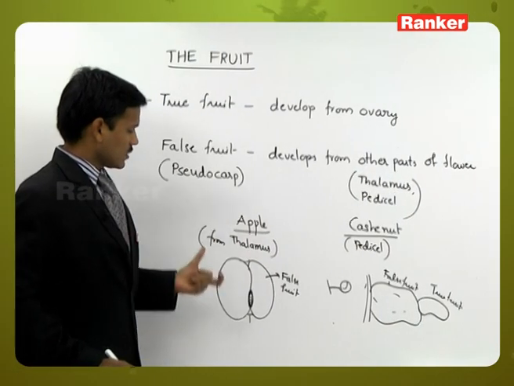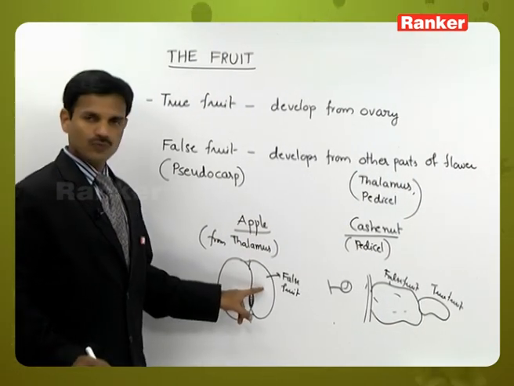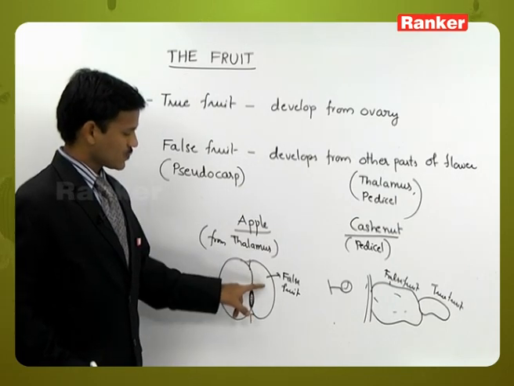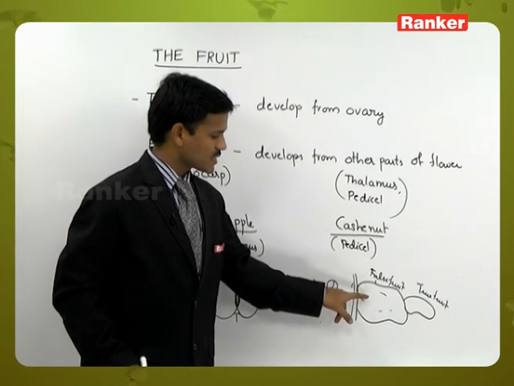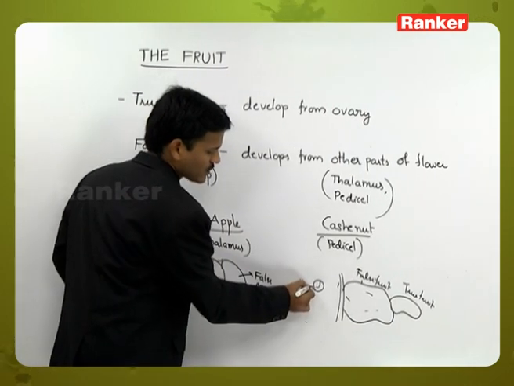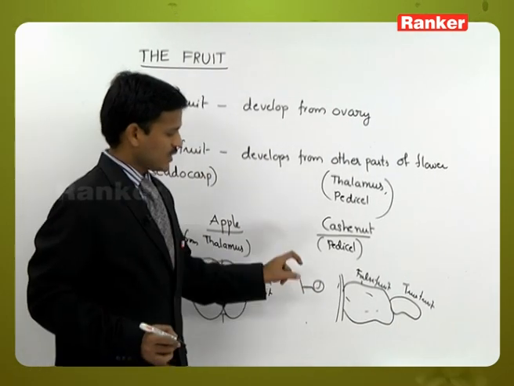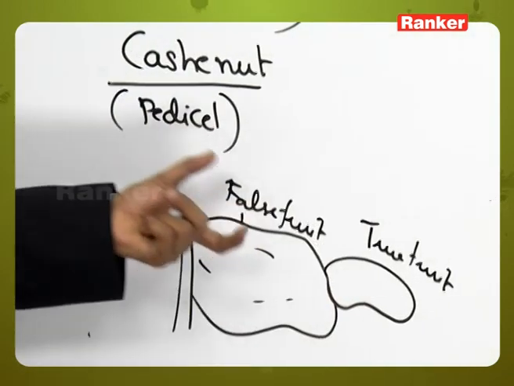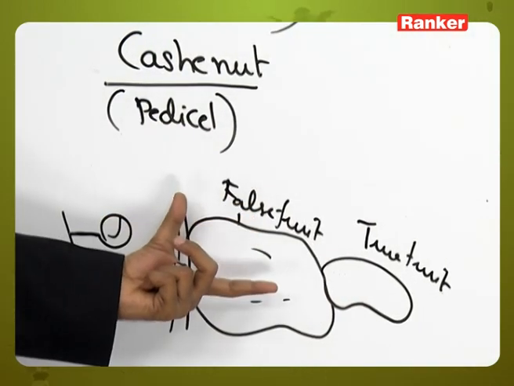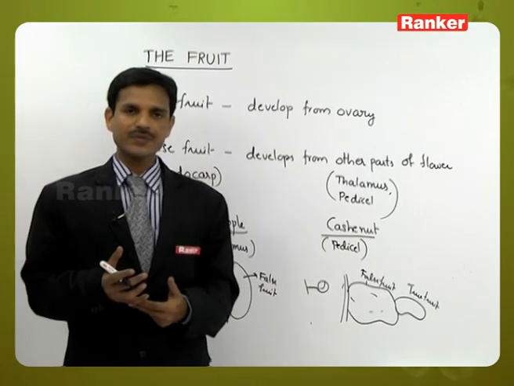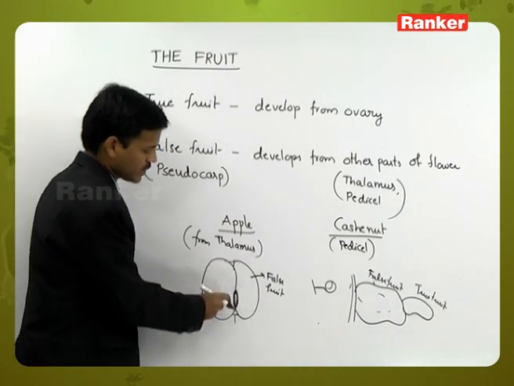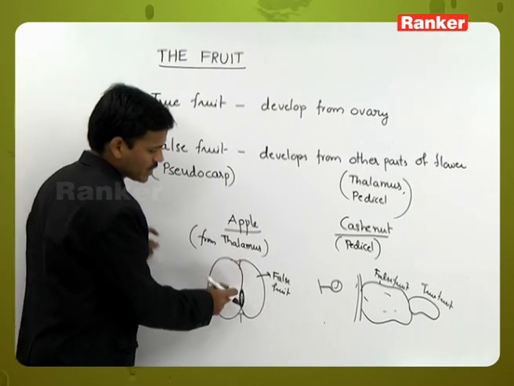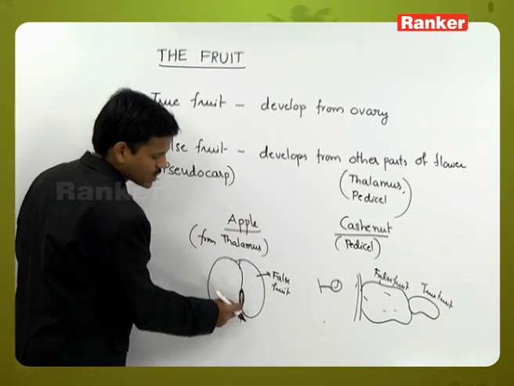Okay, in apple, the thalamus develops into fleshy part. It is false fruit. And in cashew nut, pedicel develops into fleshy part. Pedicel is nothing but stalk of the flower. The stalk of the flower is developing into fleshy part. The fleshy part is called as false fruit. So in false fruits, true fruits are also present. Here the true fruit is also present.